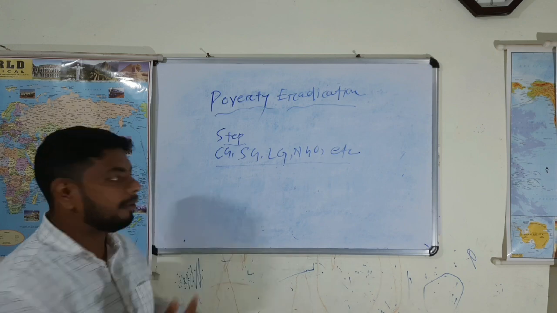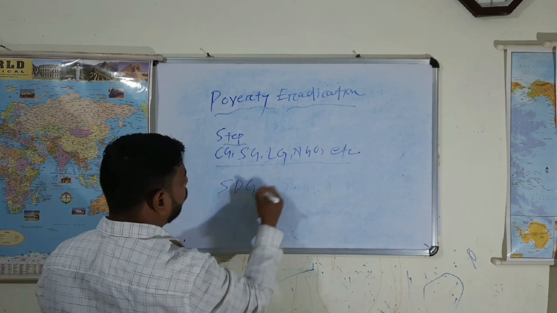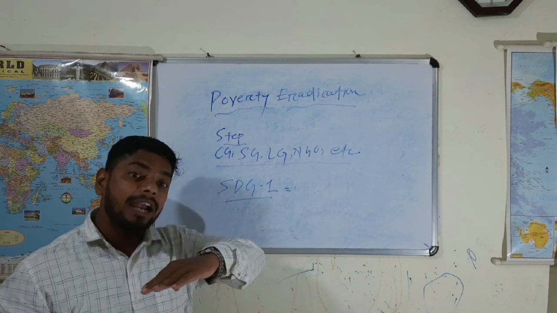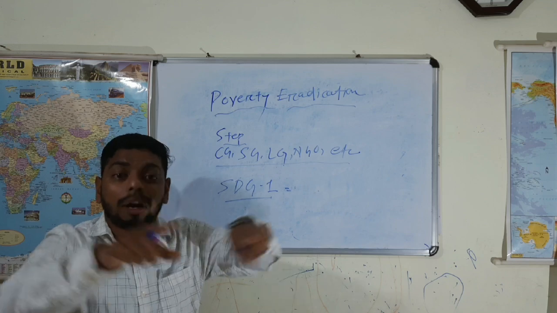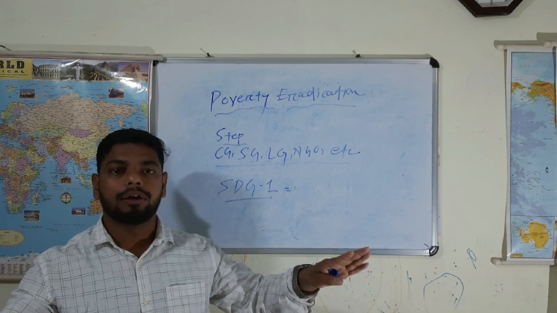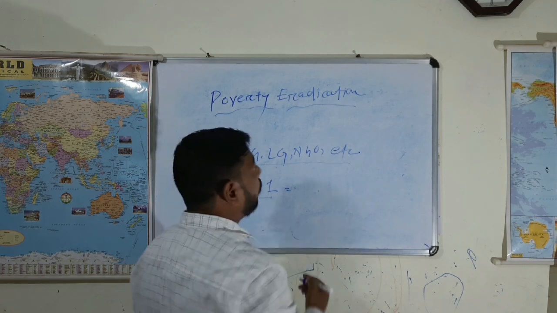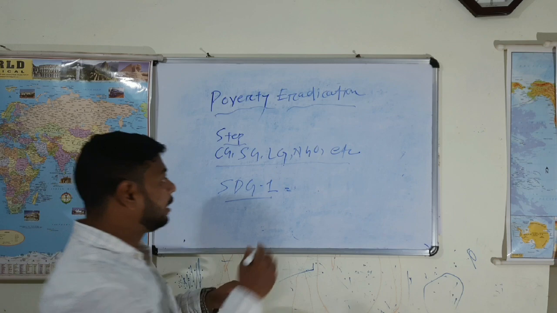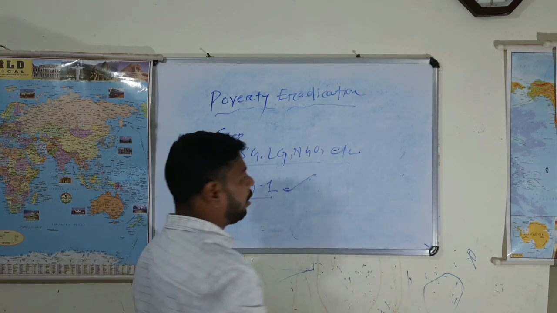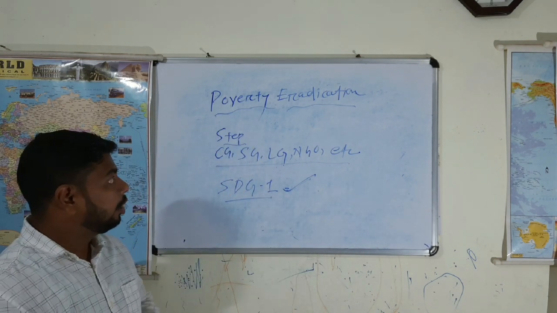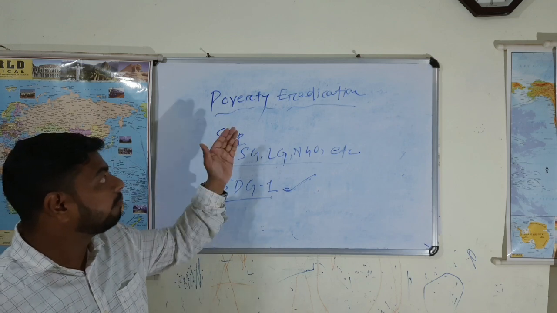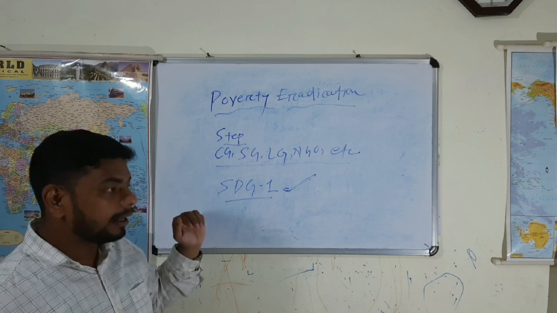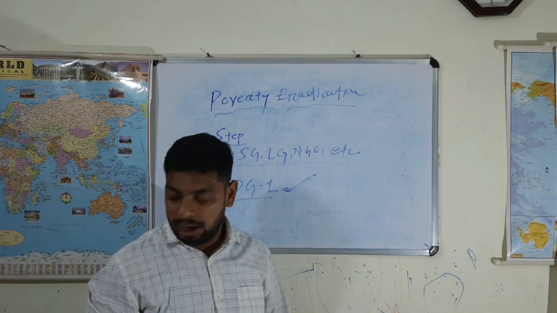In fact, at the world level, Sustainable Development Goal 1 envisages ending poverty in all its forms everywhere. To end poverty, to end extreme poverty in all its forms and everywhere. That is the first goal, SDG 1. Clear? So we understood the meaning of poverty eradication or poverty reduction. And in that regard, as I told, it is the responsibility of all.